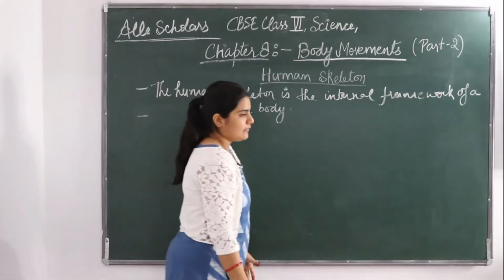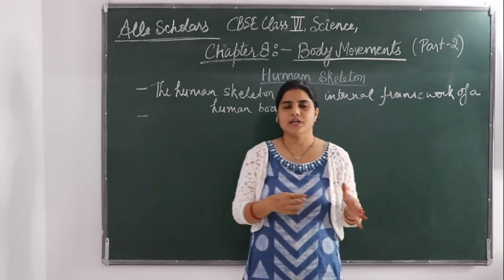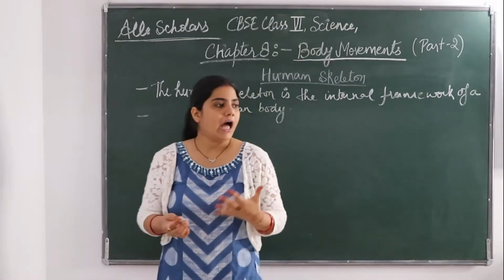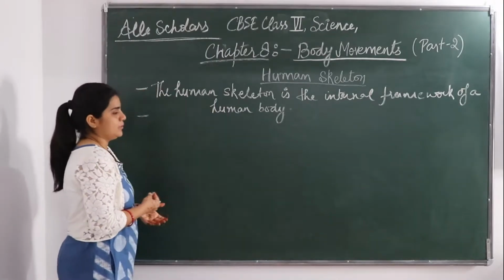Because of that we have our shapes. It is also going to protect our inner body and it is going to support us.